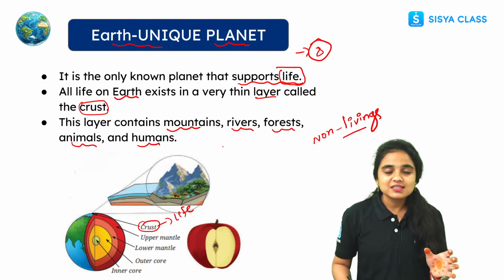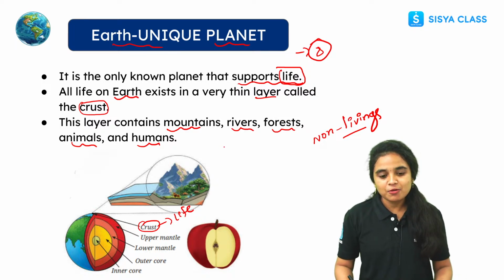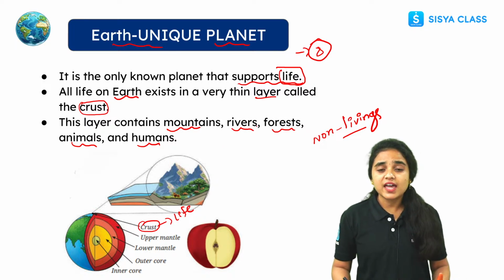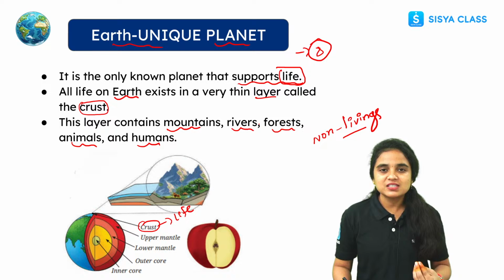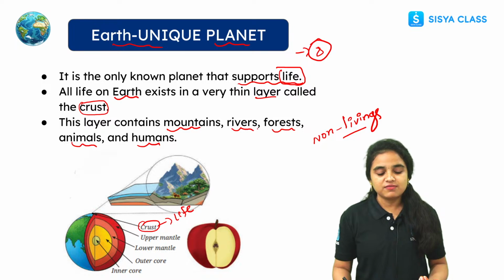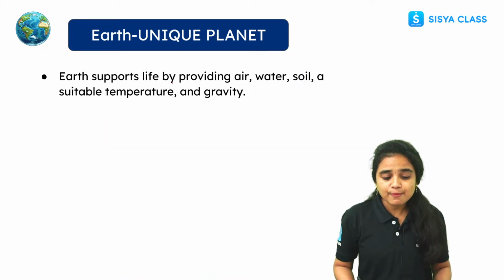See, this is why our Earth is called a unique planet. There are 8 planets in our solar system, and of these 8 planets, our Earth is the only one where life can happen. Here the life is supported, including living things and non-living things. Right students? Earth supports life.